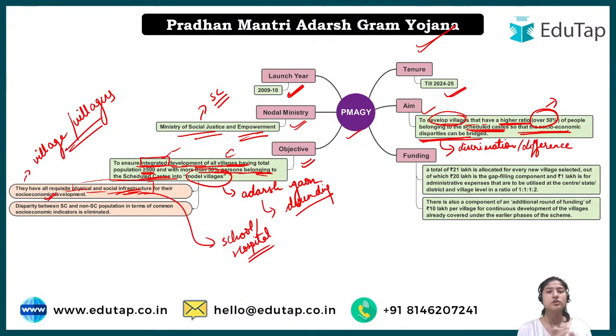Socio-economic development is basically to bridge the gap. When the scheduled castes have every opportunity that the other categories of society have, then there will be socio-economic development. Apart from that, another objective is to eliminate disparities between SC and non-SC. Disparity means basically the same thing: the difference between the SC and non-SC population in terms of common economic indicators is eliminated.